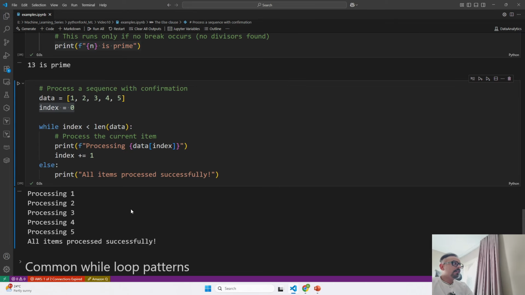So after the while loop has finished its process, if you still want to run something else, you can also use a while-else. Here, I have processed all the values from 1 to 5. That was my task, but after processing I wanted another print statement saying that the loop has completed successfully. So once this was completed, I printed that all items were processed successfully while the loop has ended. That is how you can use the else clause.